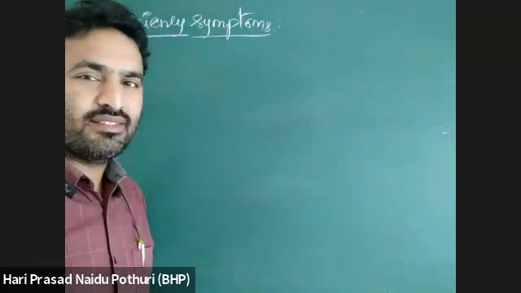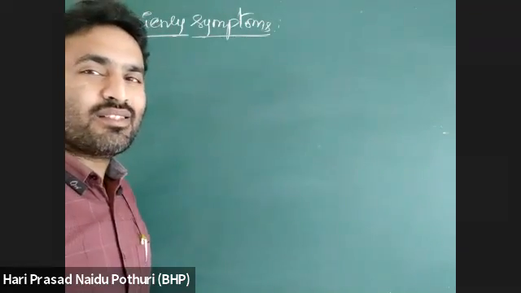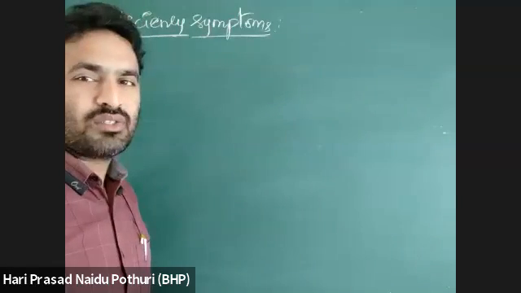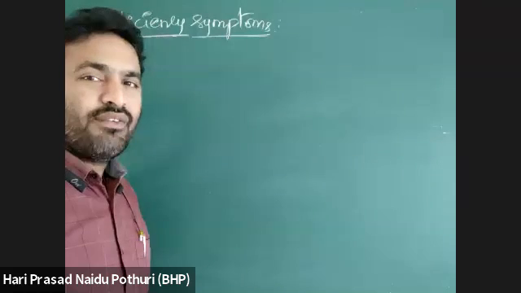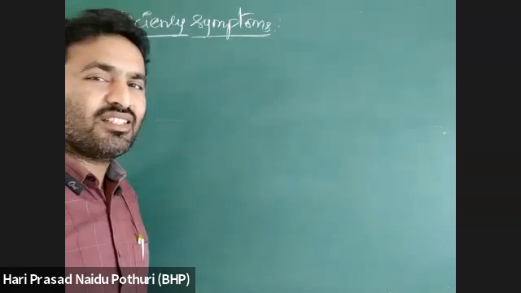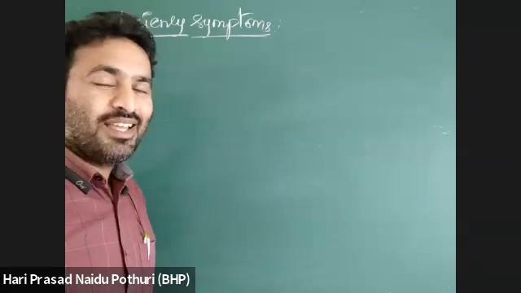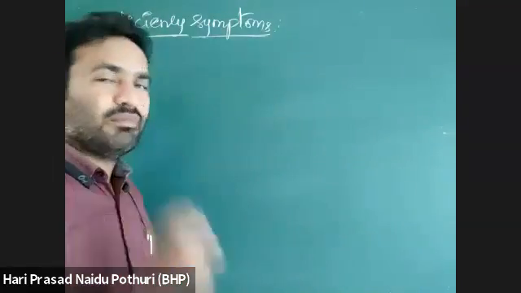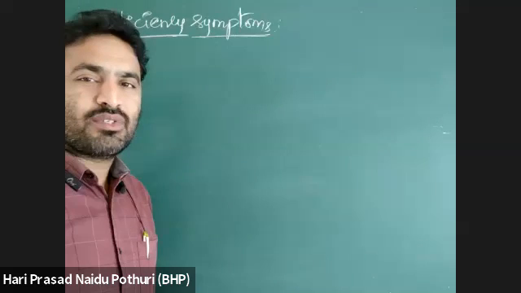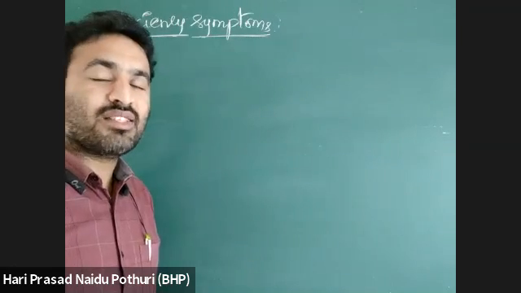That is disease. Symptom means identification marks. When a disease or disorder has developed, it shows some symptoms. That is what we can say symptom.